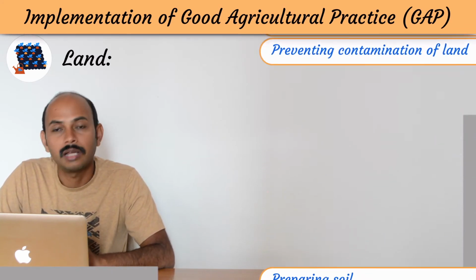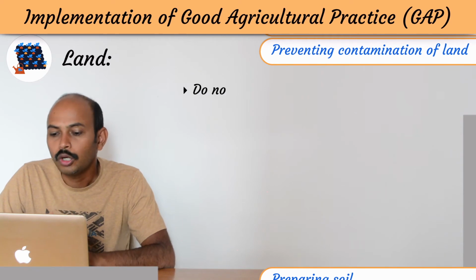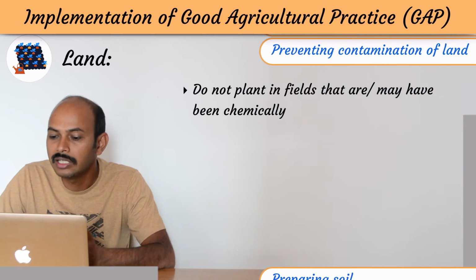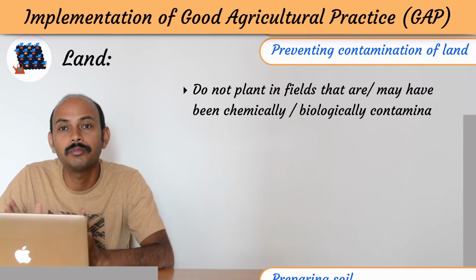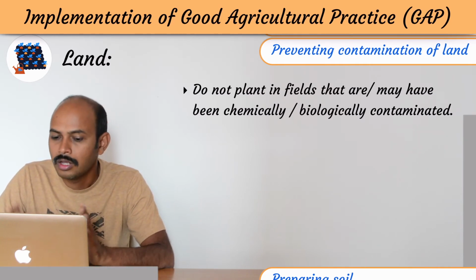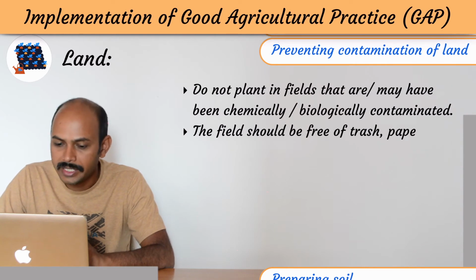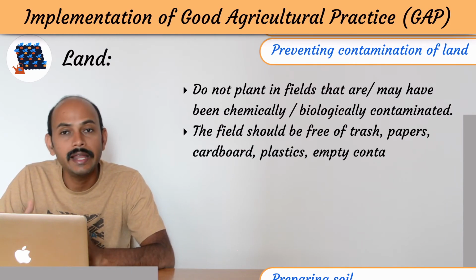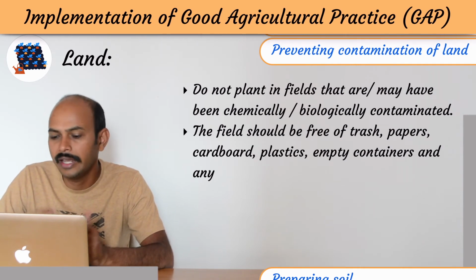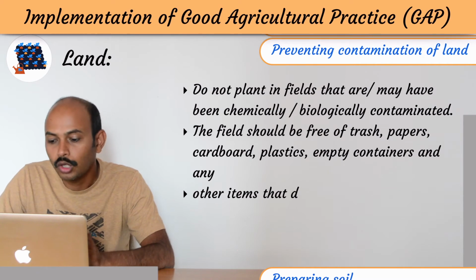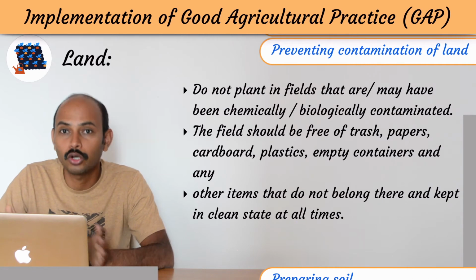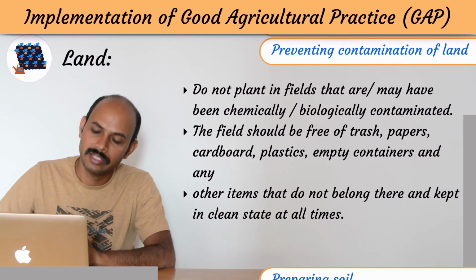Next comes preventing contamination of land. Do not plant in any fields that are or may have been chemically or biologically contaminated. So your plants should be proper, healthy, and contamination free. The field should be free of trash, paper, cardboard, plastic, empty containers, and any other things. So the field should not be dumped with any waste material. Other items that do not belong there should be kept in a clean state at all times. So whatever you are not using, keep it properly in a clean state.